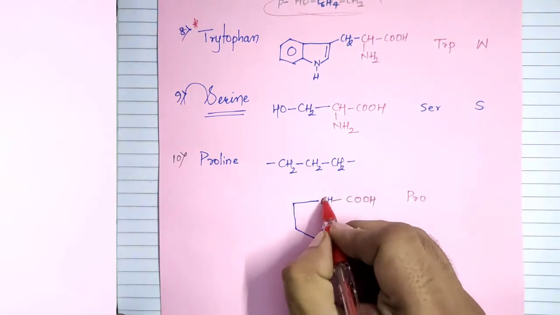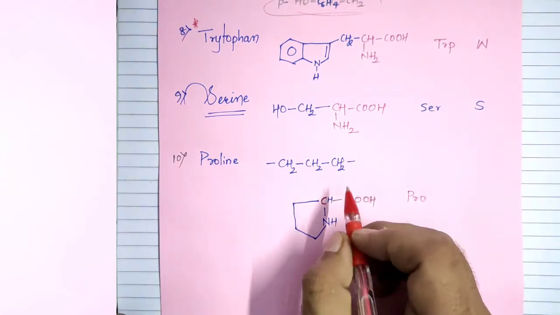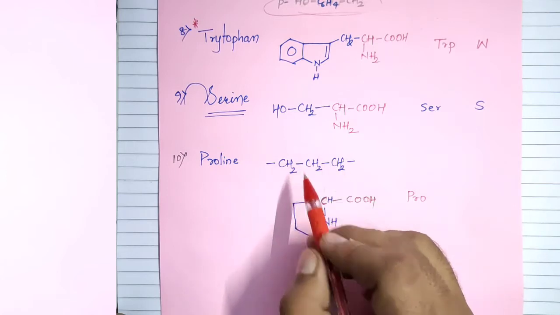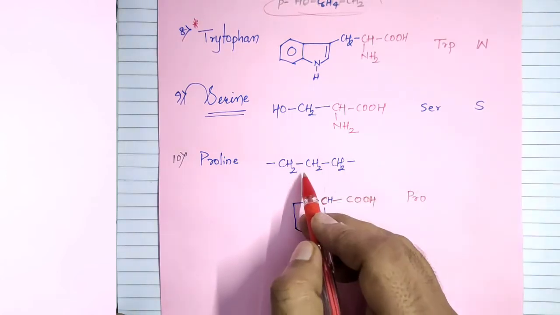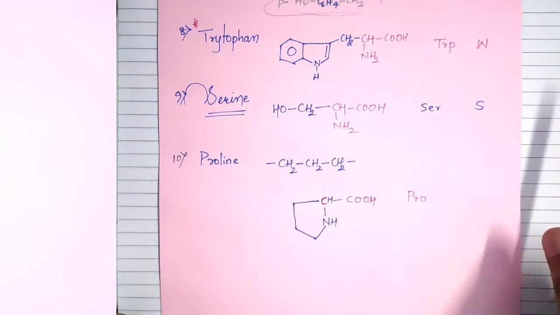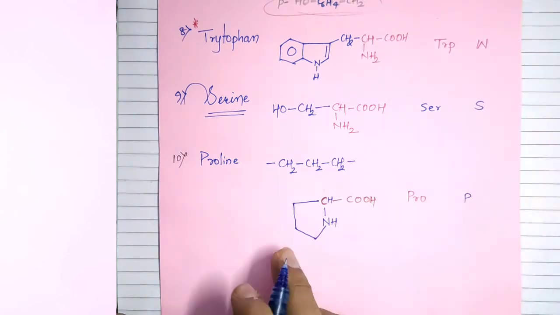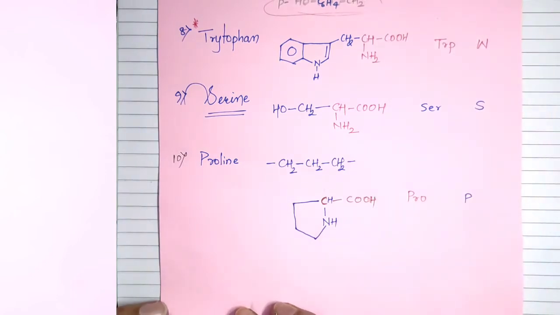In the new syllabus textbook, the cyclic structure has been given, and this is the substituent R group, which is not given in the new syllabus textbook, and the 1-digit symbol is capital P. This is proline, which is a non-essential amino acid.